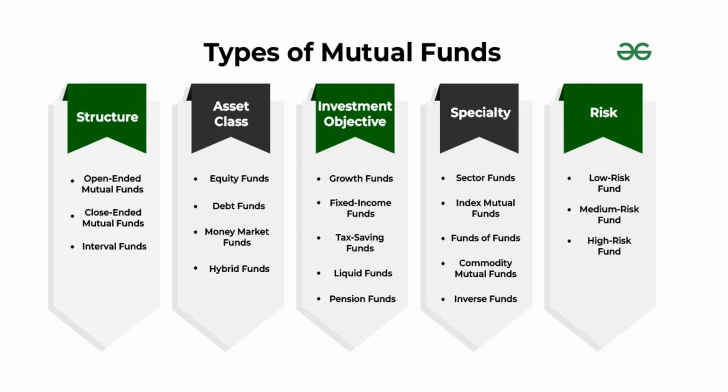That's the gap between opening and closing. The minimum duration of the transaction period is 2 days, and the maximum duration of the interval period is 15 days. No redemption or repurchase of units is allowed except during the specified transaction period. So these are the three important structure-based types of mutual fund.